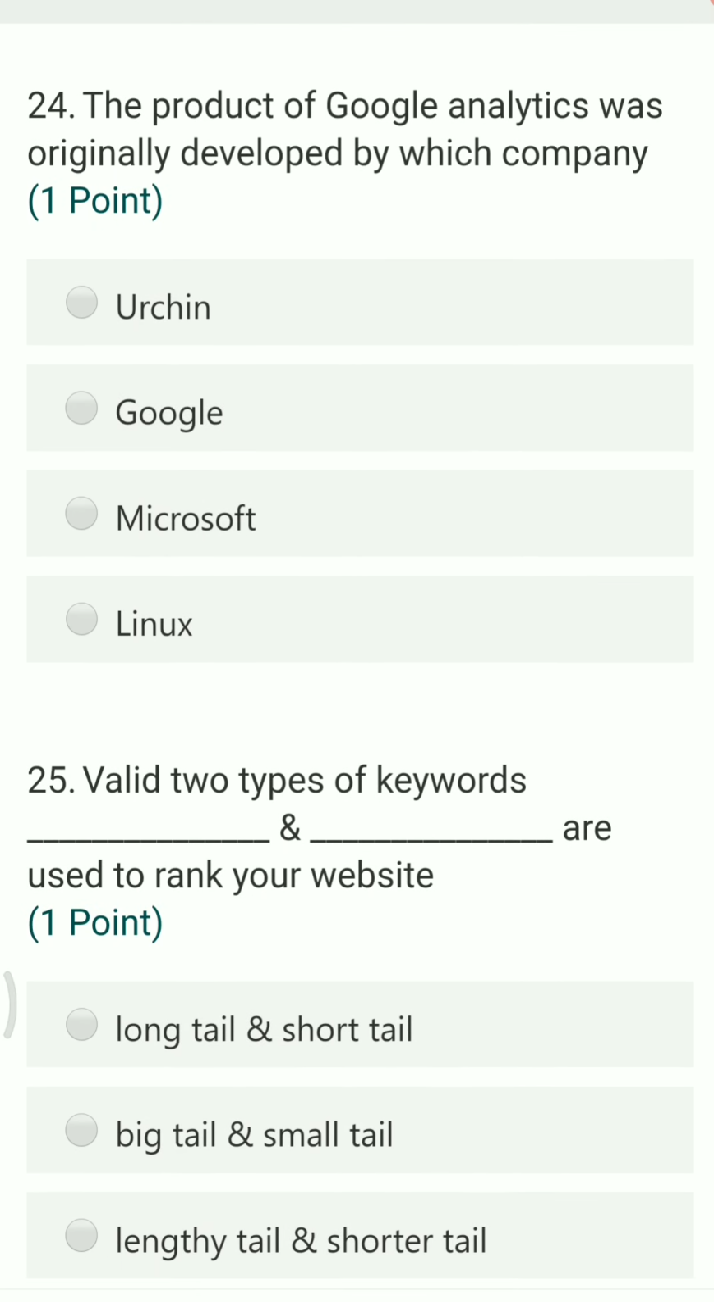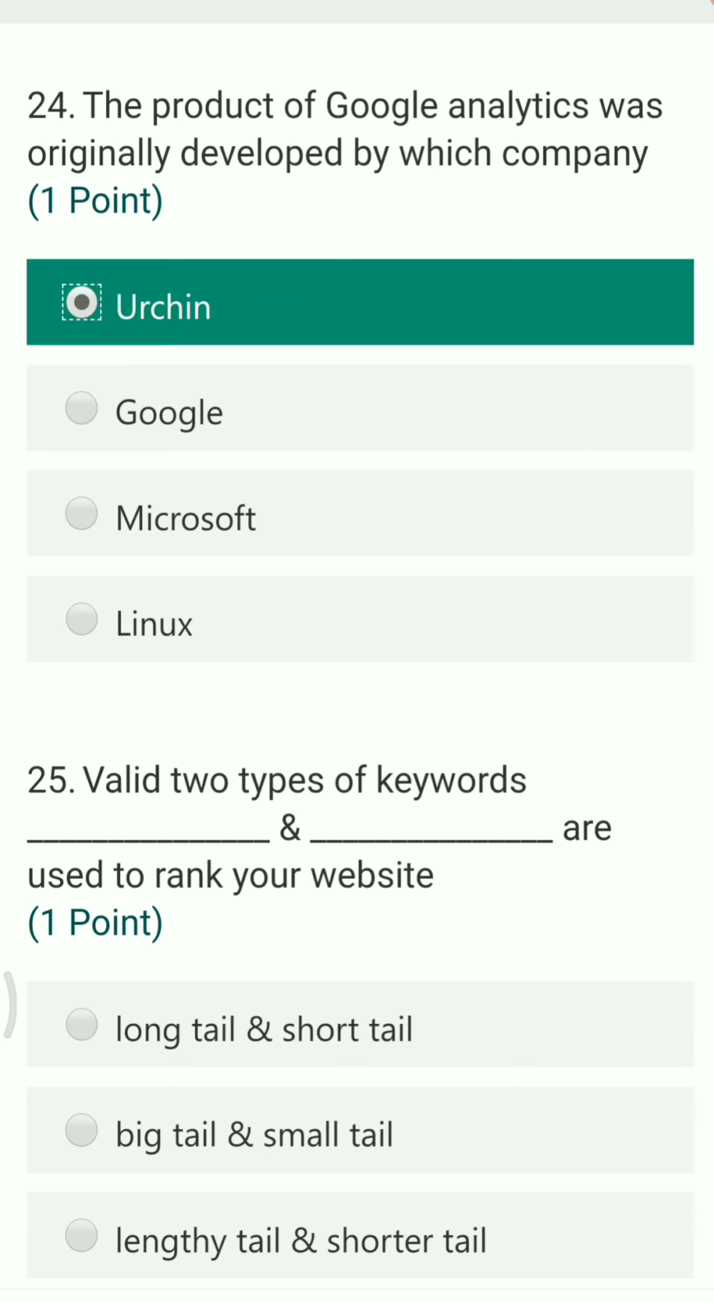Next question. The product Google Analytics was originally developed by the ___ company. The right answer is Urchin. It was originally developed by Urchin and later on it was sold to Google.